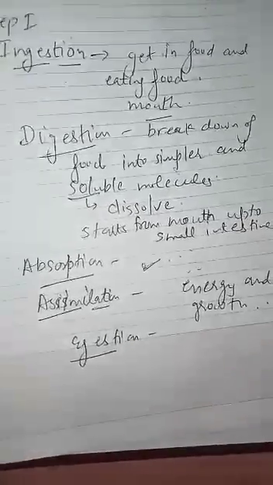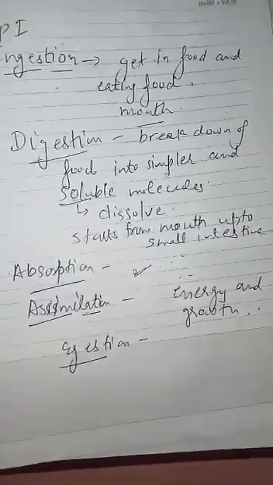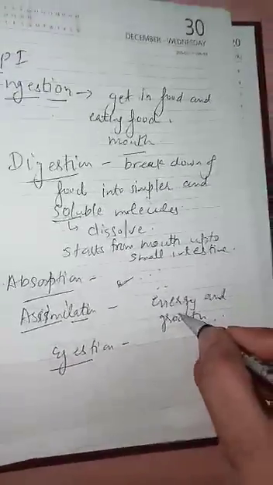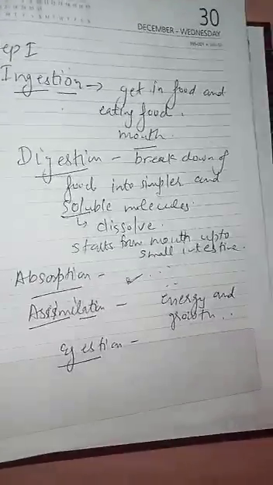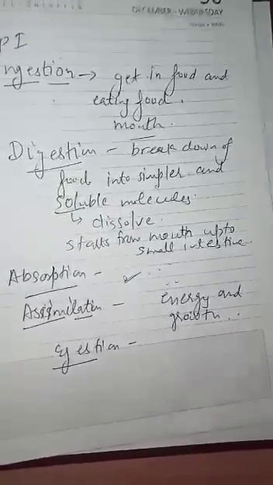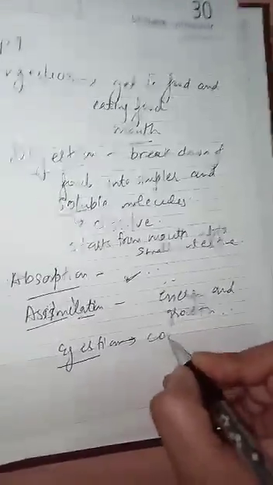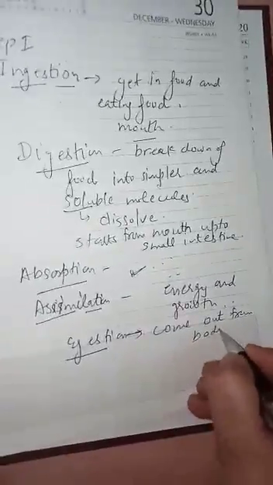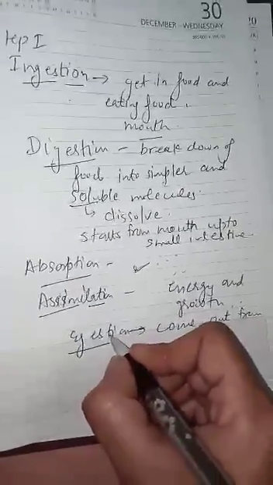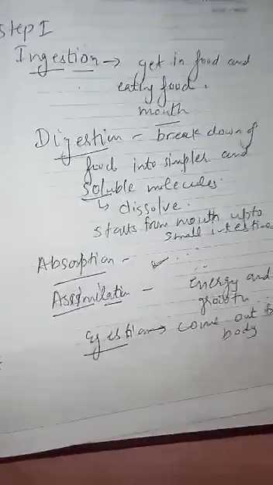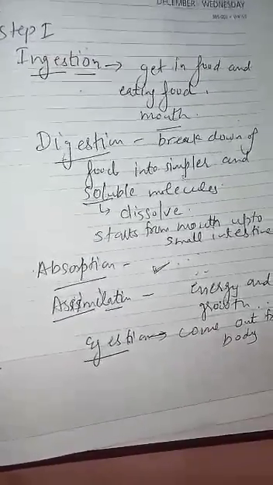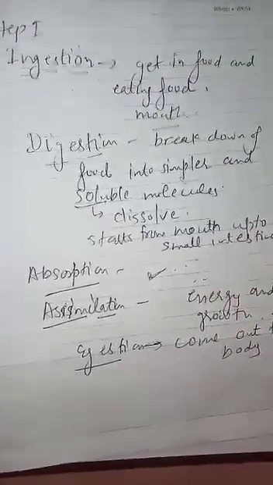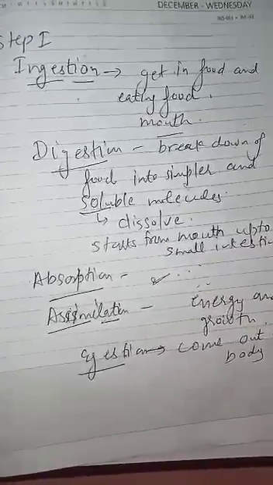Now the last step is egestion. The food which is digested and absorbed by our body gives us energy, but the undigested food comes out of the body. This process is called egestion. Egestion means the process by which undigested food materials are thrown out of our body. Now our process of nutrition is completed.